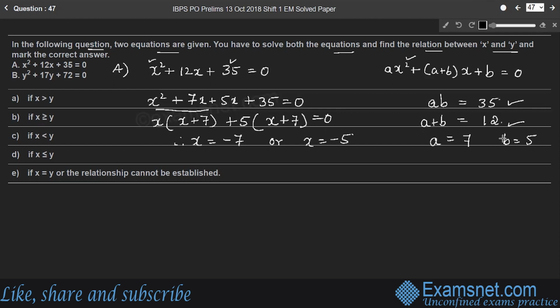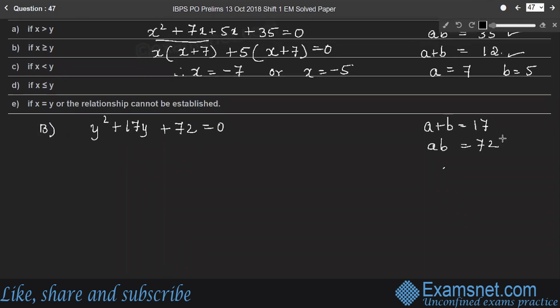Right? There are two values for x. So, second equation, y squared plus 17y plus 72 is equal to 0. Here, a plus b is 17 and ab is 72, right? So the value of a is 9, b is equal to 8. So that 9 into 8 becomes 72, 9 plus 8 is 17, right?